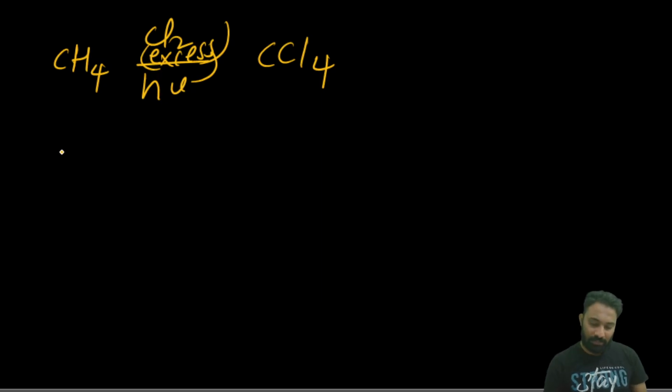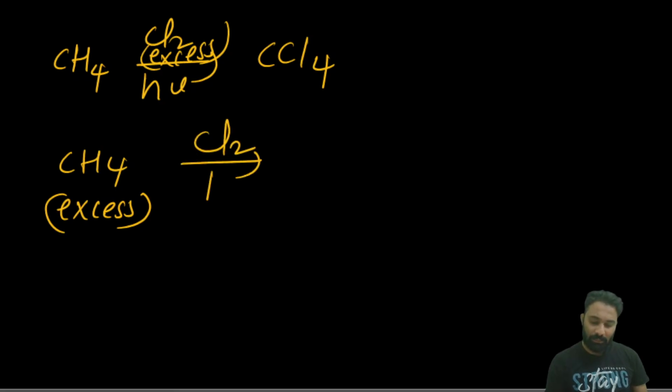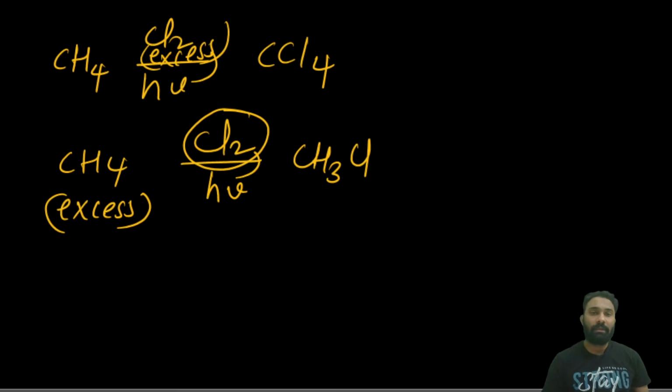Next, suppose I take CH4 in excess and Cl2 in the limit, then what will happen? Here the Cl2 is in the limit, right? It will replace only one hydrogen. It will convert into methyl chloride. Done.